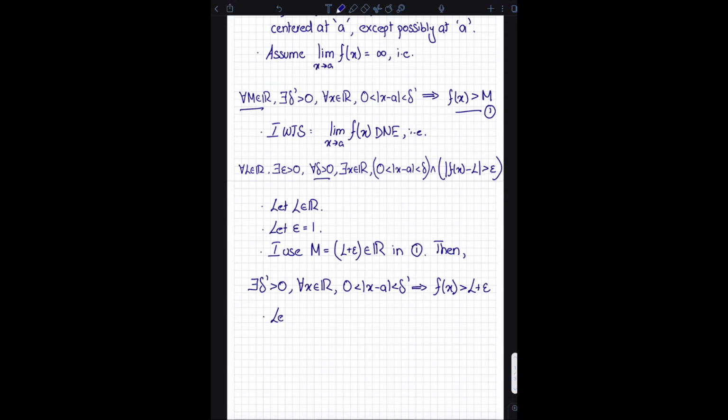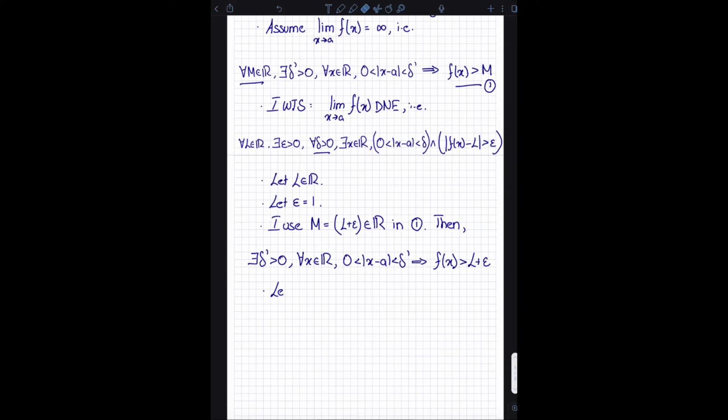In fact, before that, just for the sake of being completely rigorous, let's call this 2. The idea over here is that later on in my proof, I actually want to use this delta prime. But if you're being completely rigorous, this delta prime is actually quantified. So I need to dequantify it first before I can use it in my proof. This is something you often overlook. It's not something you need to be too careful about.